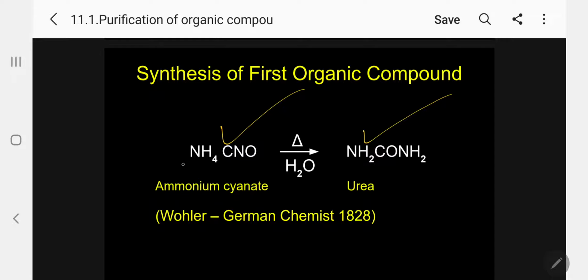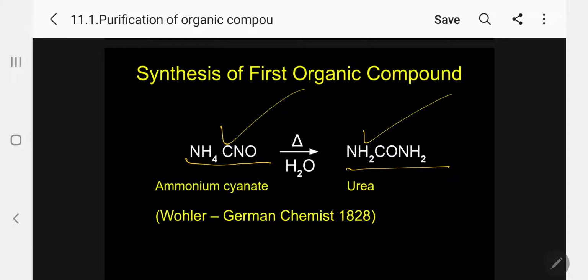Ammonium cyanate has the formula NH4CNO. The organic compound has the formula NH2CONH2, the same molecular formula, but a different functional group, a different arrangement of atoms. Kindly follow. So the entire vital force theory was disproved.